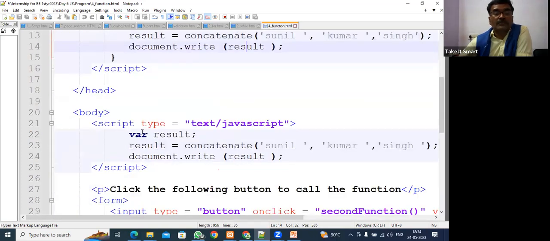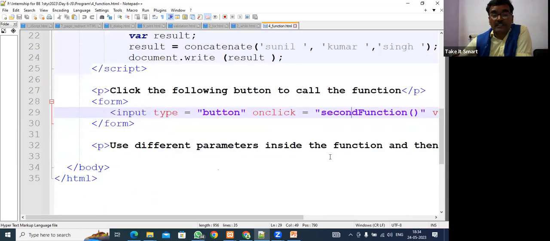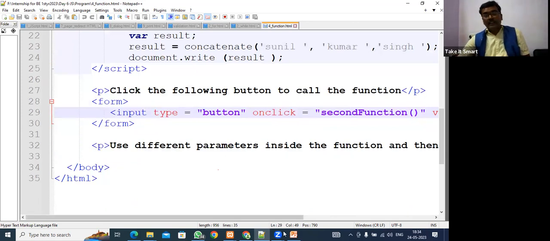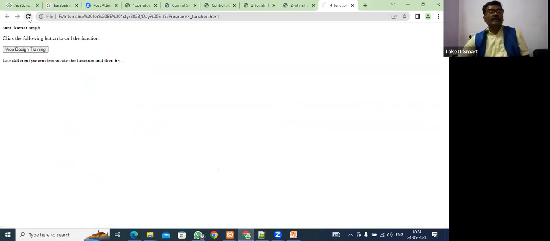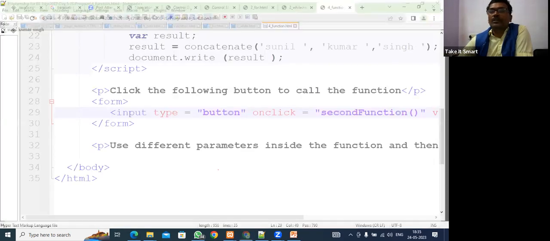Fine. Also, this has a script type result concatenate. I have called it here in the main and, on clicking the following button, I have called the second function. So there are different ways of calling a function. A function can be called in different ways. So let's come here, guys, and see the output. This program is already running. So the output is coming here: Sunil Kumar Singh. Click the following button to call the function. In one place we have called the function directly. In the second place we have called the function using a button. So here also the same output is going to come.